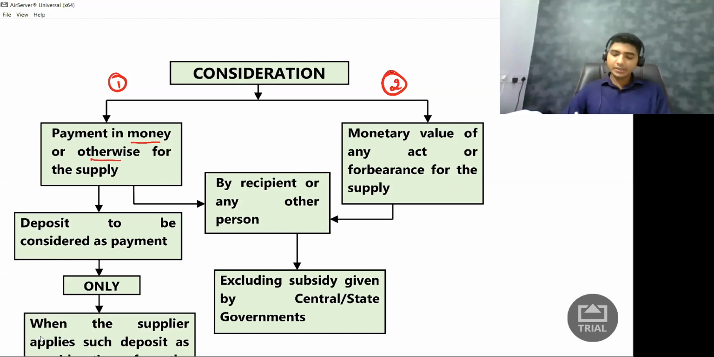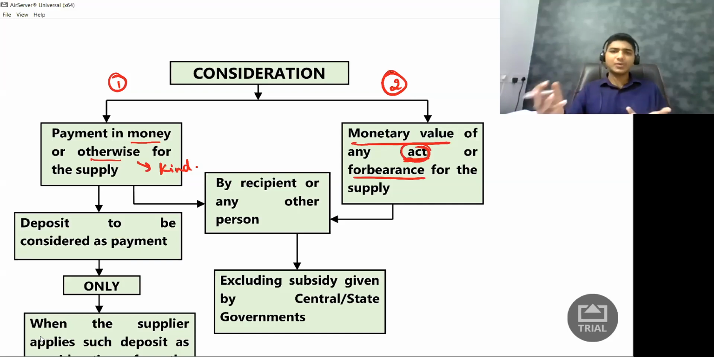So what do you mean by the word otherwise? It means in kind. So there is payment, but the payment is either in monetary terms or in kind. It is what we call a barter kind of transaction, in which you purchase some goods but instead of paying money, you give other goods in return. So for consideration, one part is that it is either money or kind. Next, there is the second leg. It says it is the monetary value of an act or forbearance.